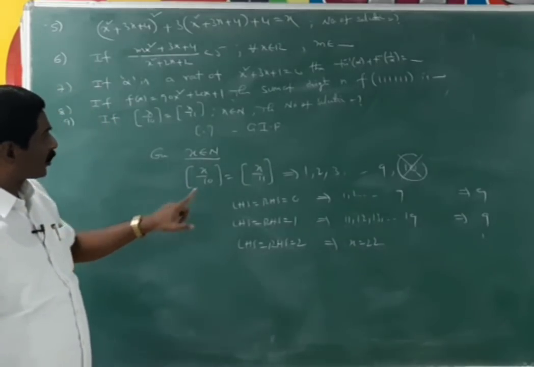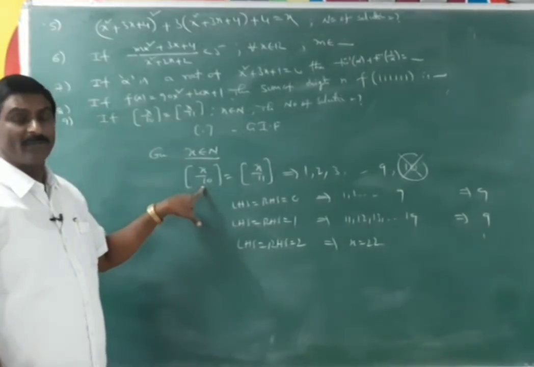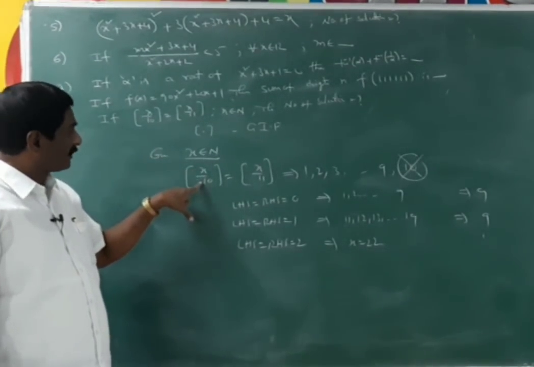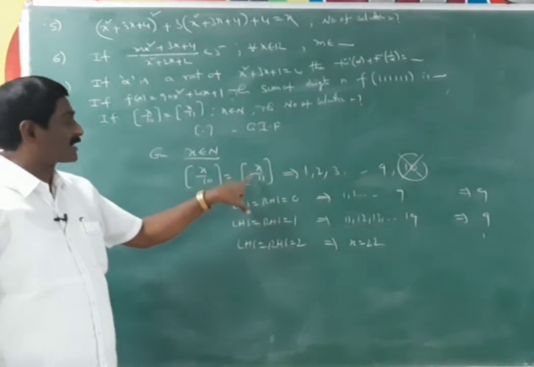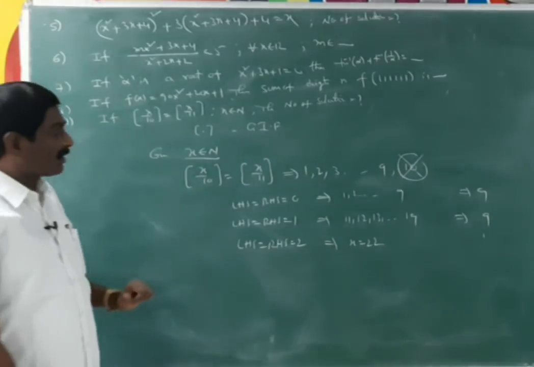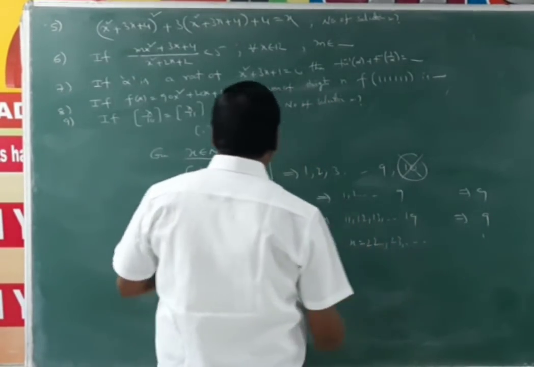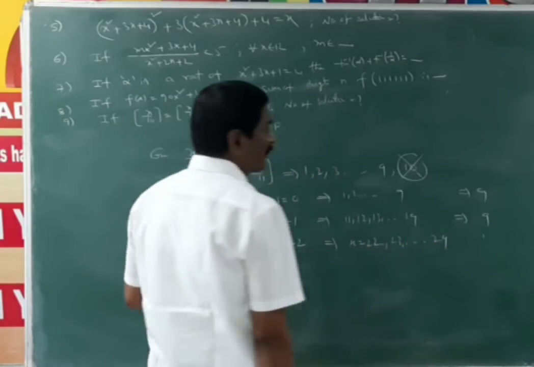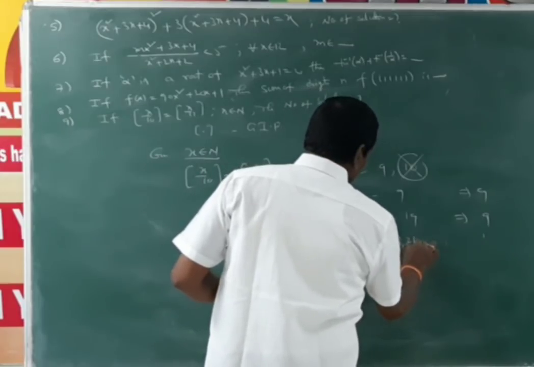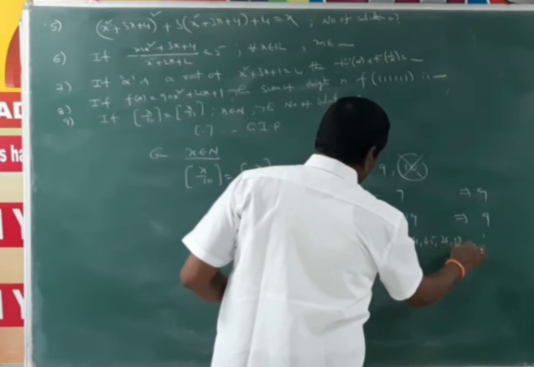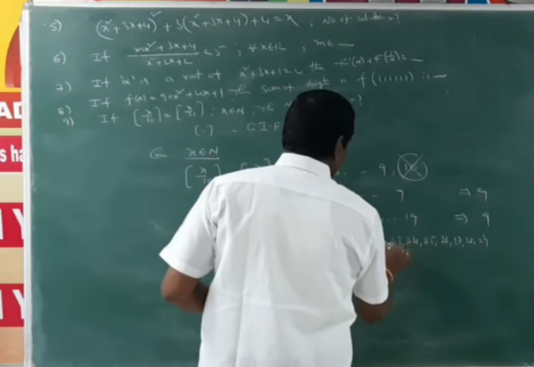At x is equal to 22, 22 by 11 is 2 and 22 by 10 is 2.2. Suppose x is 21, then 21 by 11 is 1.9, so the floor is 1, and LHS is not equal to RHS. So it starts from 22: 22, 23, and so on up to 29. The solutions are 22, 23, 24, 25, 26, 27, 28, 29, that means 8 solutions.